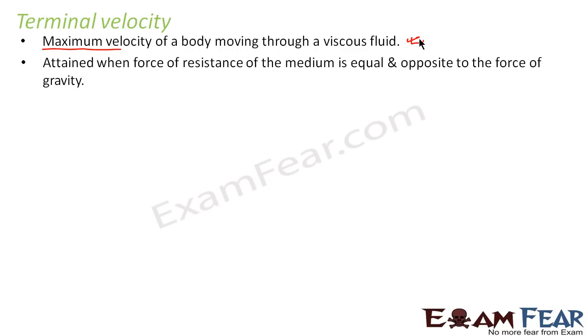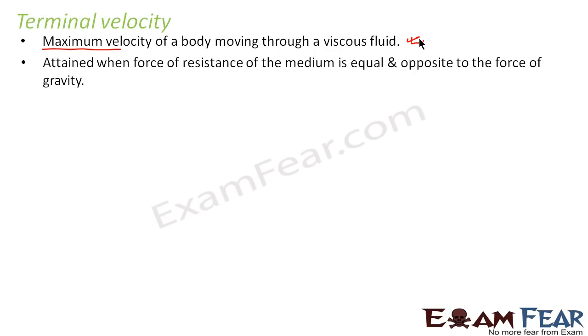So terminal velocity is attained when the force of resistance of the medium is equal and opposite to the force of gravity. That is what I told you just now. Initially the velocity of the body will increase. Now as the velocity increases, the force of resistance or the retarding force will also keep increasing. So a stage will come when the force of resistance will become equal to the force of gravity.